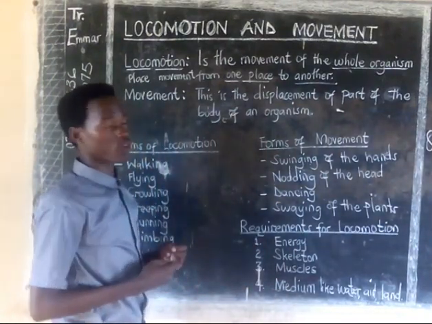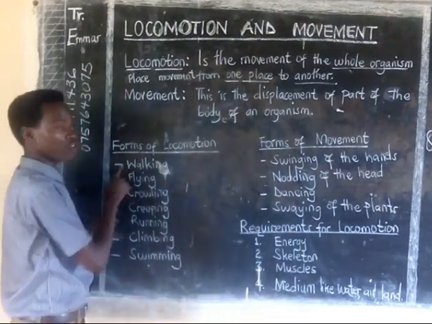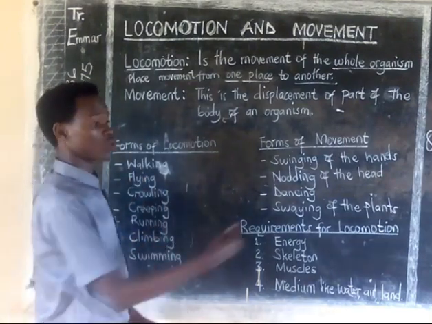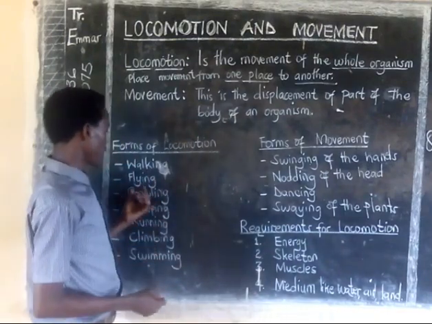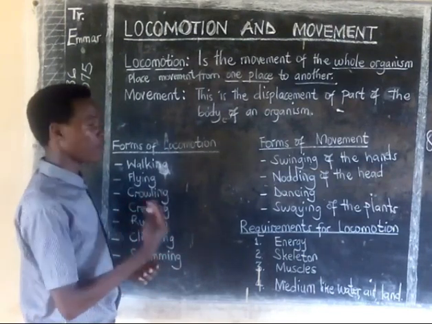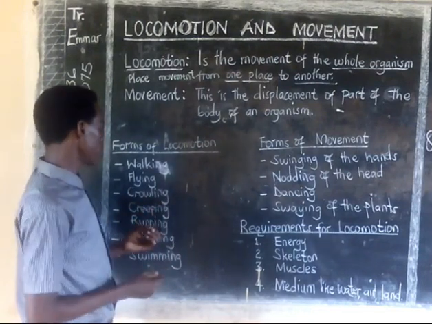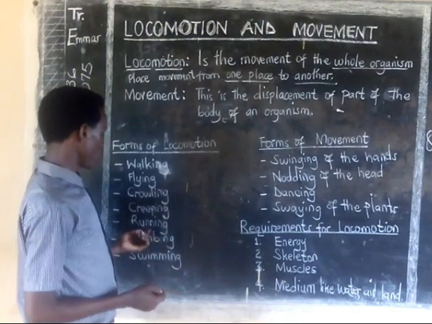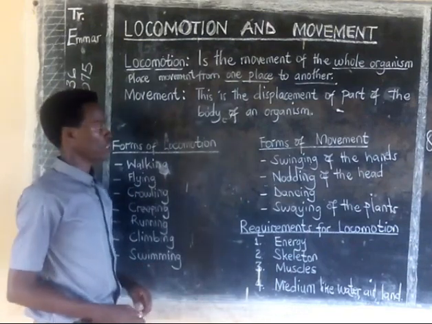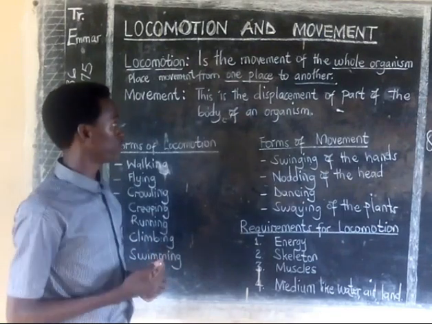We have seen different forms of locomotion, and they are here. We have what we call walking. Somebody can move from one place and go to another place by walking. Then flying, which is very common in birds and insects, moving from one place to another. We have crawling, which is also in insects. We have also creeping, running, climbing, and then swimming. There are very many other different forms or types of locomotion that we can give.